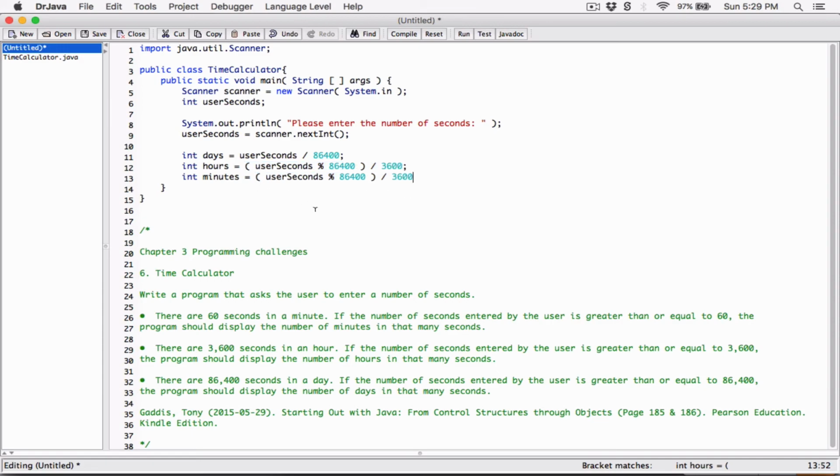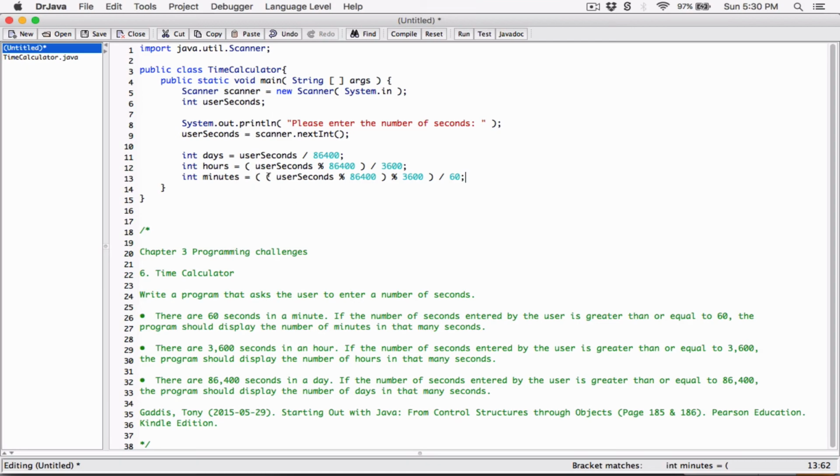I want the remainder of this remainder divided by 3,600. So I'm going to change this division sign to the modulo sign. That's just going to give me the remainder, and I want to take that remainder and then divide by 60 to get how many minutes are left.